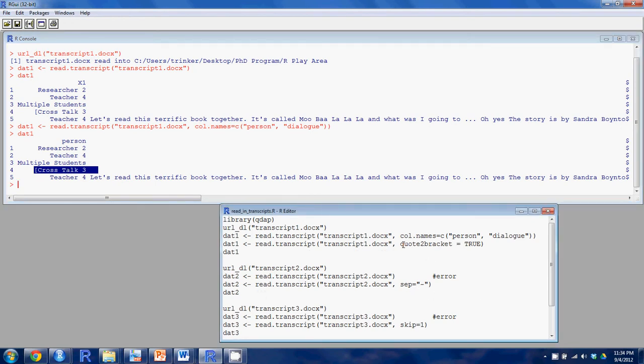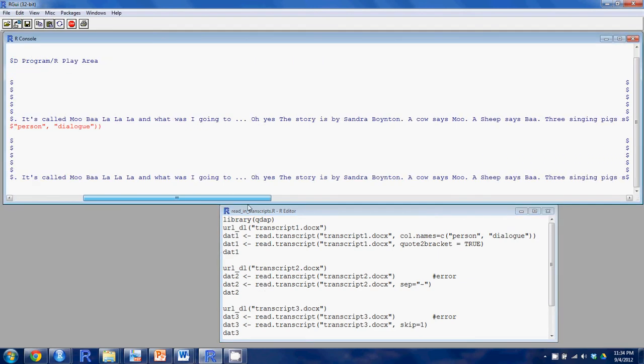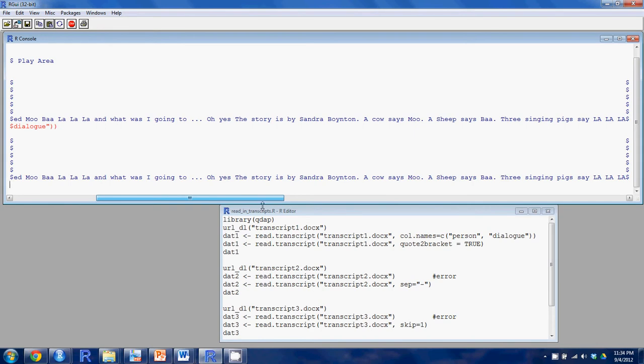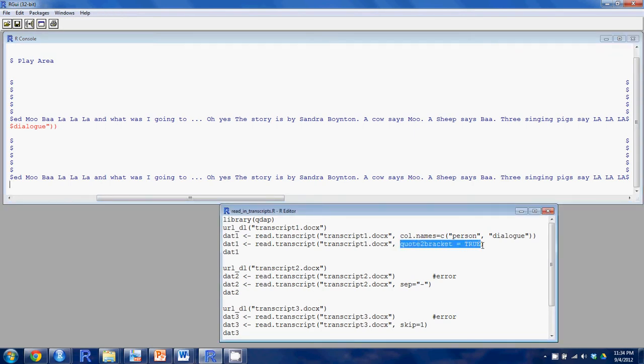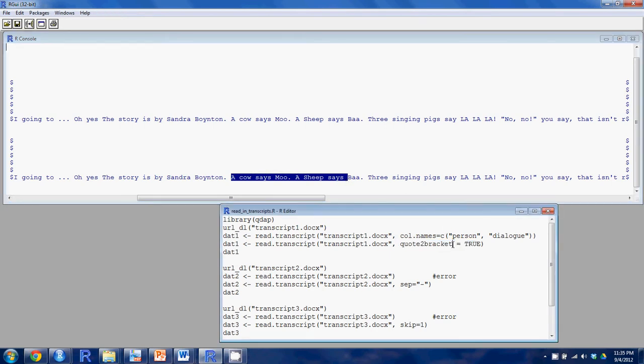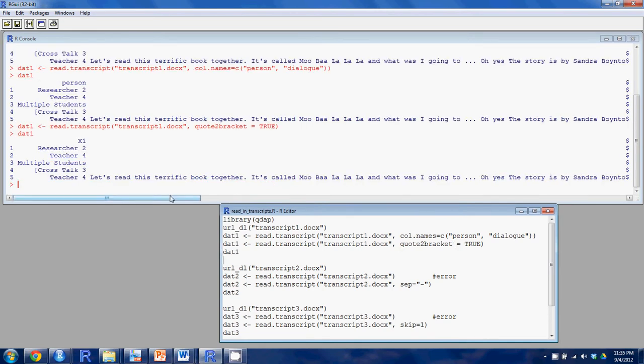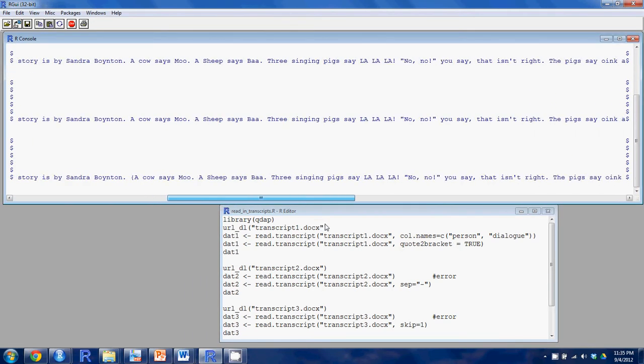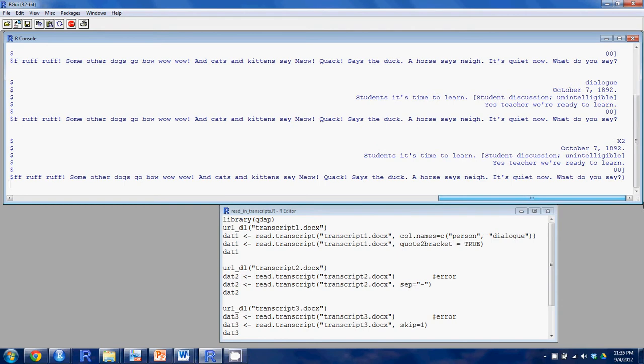Okay, and let's look at another argument. You remember that I said it was recommended that any read dialogue, you denote that with curly braces. If you have curly quotes around the read dialogue and nothing else, you can use the argument quote2bracket equals TRUE to denote that. Now we didn't, you can see here, because it says cow says moo, that's the beginning of the book, and we don't see those curly braces. Let's go ahead and read it in with quote2bracket equals TRUE and see what it looks like. Now it went and turned any curly quotes into open and closed brackets, and there again at the end.